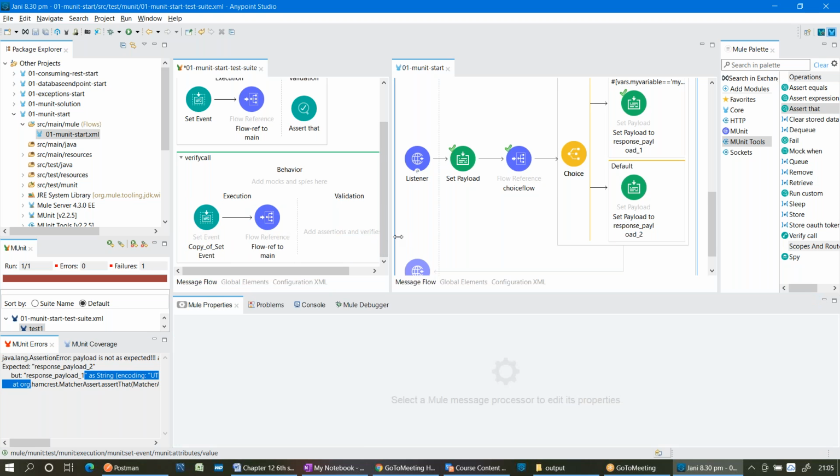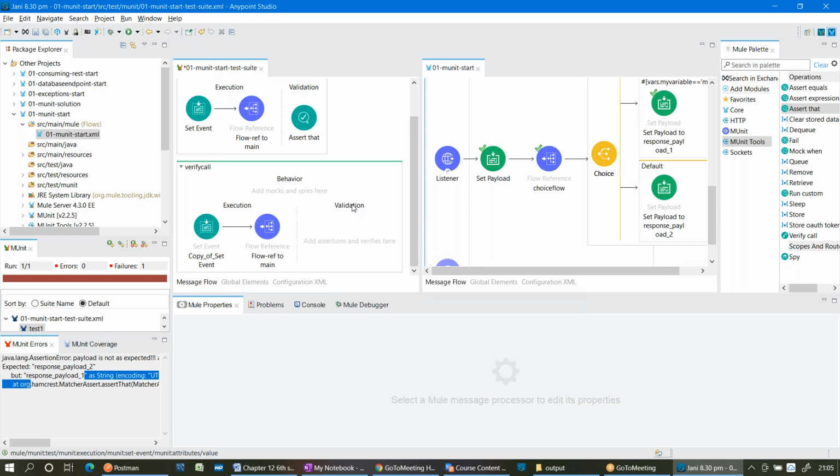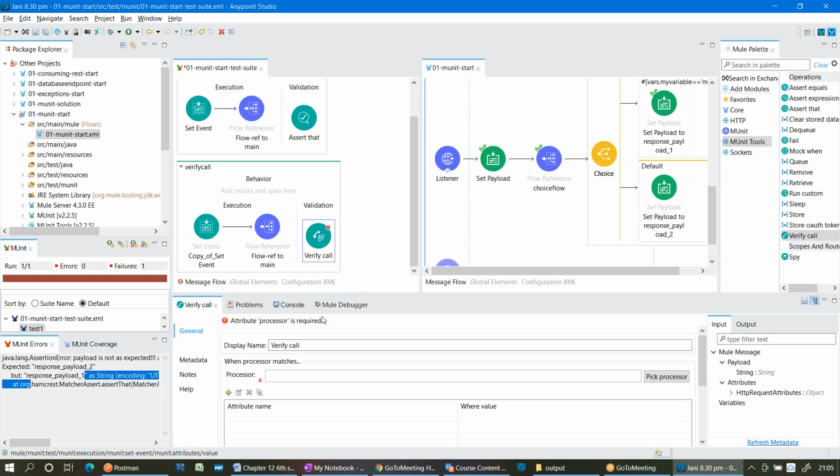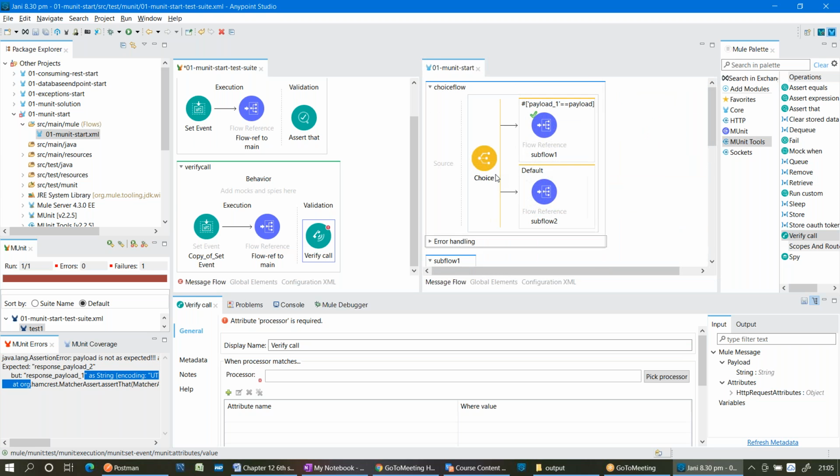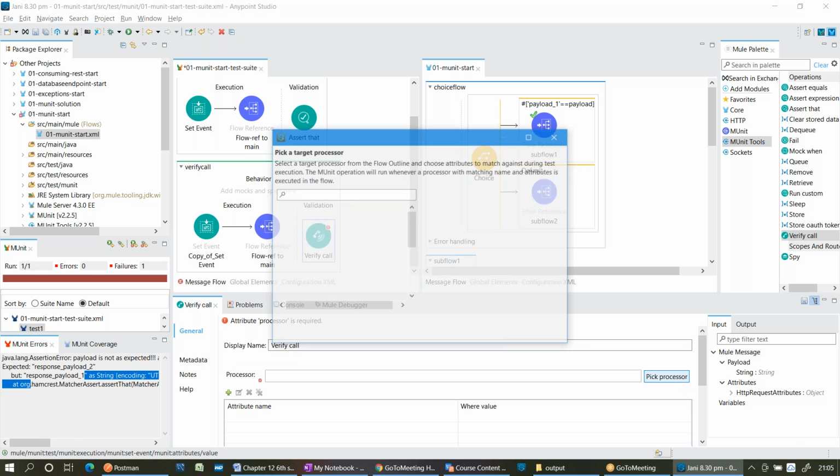Next. What I need to write in the validation? Under MUnit tools, there is something called verify call option. Just drag and drop this verify call option here. What I need to verify? When the processor meets this flow reference, I just want to verify. So pick that processor by clicking on this pick processor.